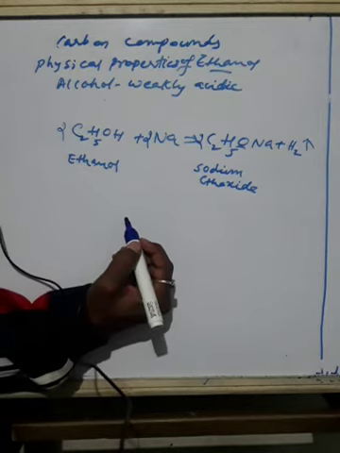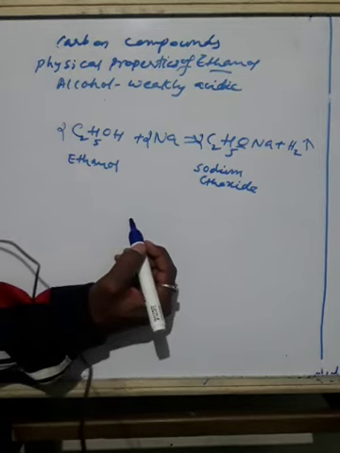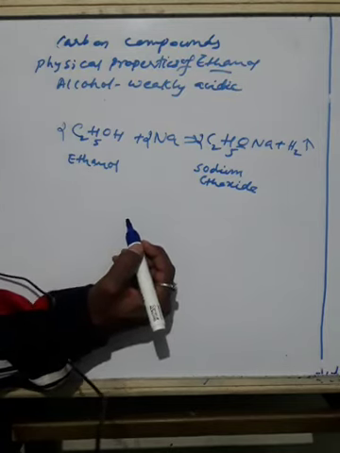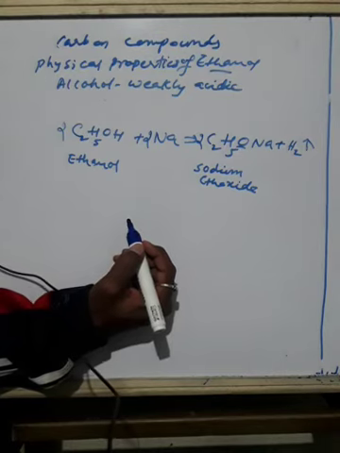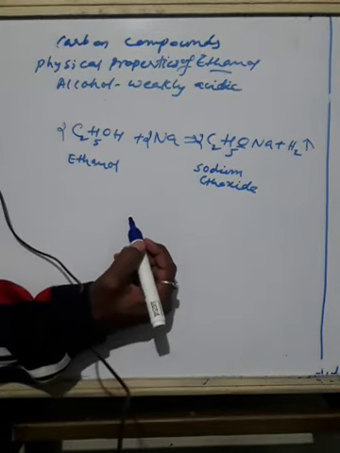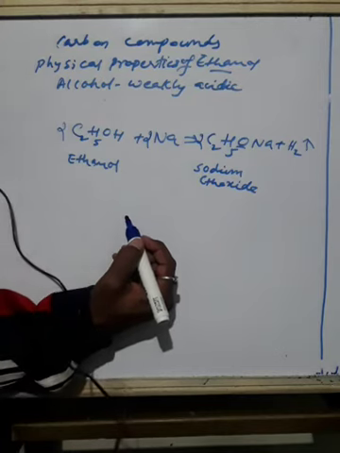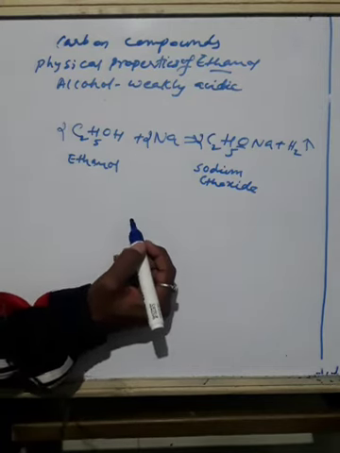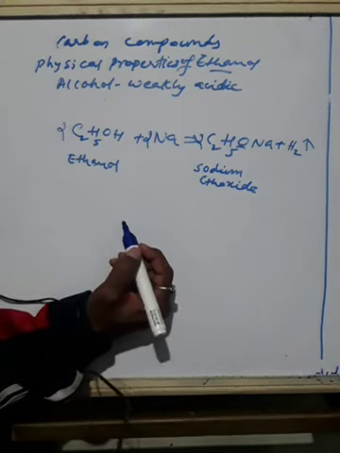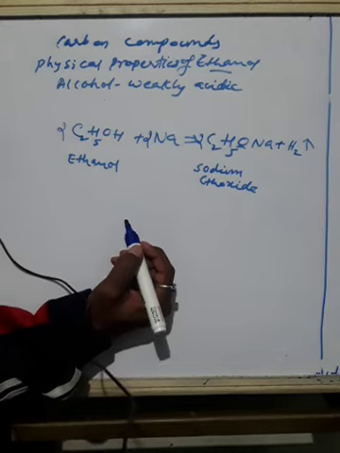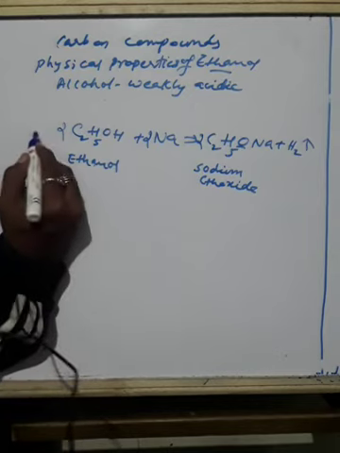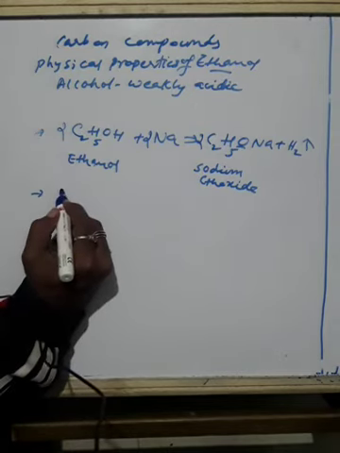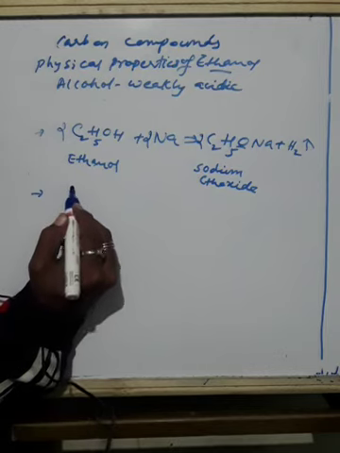Then how will it react to give unsaturated compounds? Heating ethanol reaction gives unsaturated hydrocarbons. When this reaction takes place, we get the unsaturated compounds.